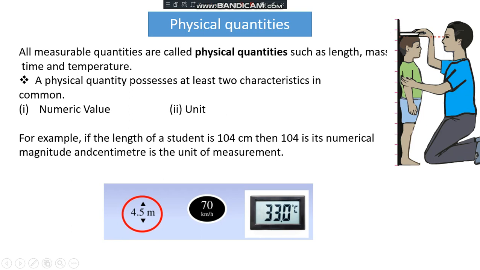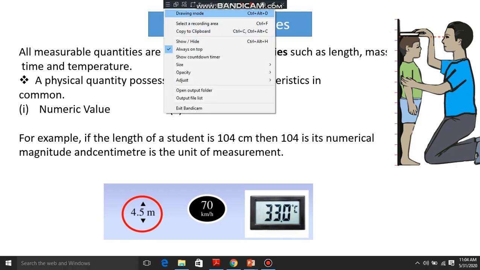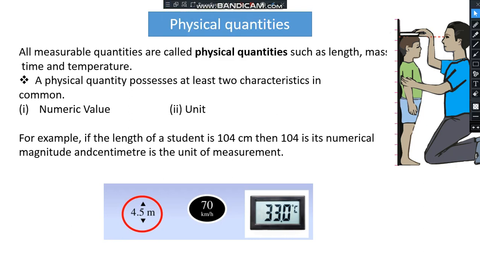For example, if the length of a student is 104 centimeter, then 104 is the numeric magnitude, and centimeter is the unit of the measurement. We can also elaborate with some other examples. When we are measuring the height, 4.5 is the numeric value, and when measured in meter, m is the unit.